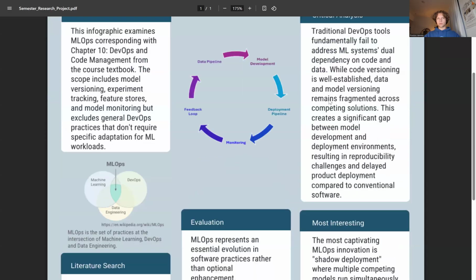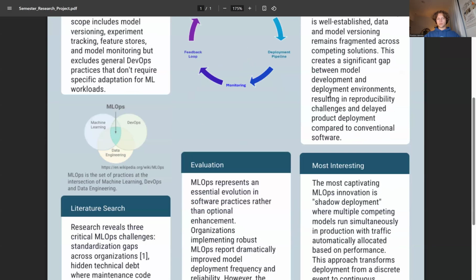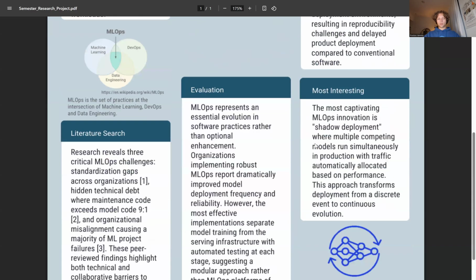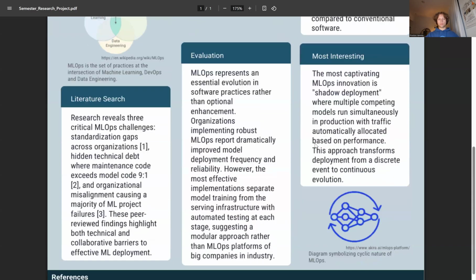Moving on to literature review, literature search. So for my research, I found there were three critical MLOps challenges. The first being standardization gap. A comprehensive survey found a large number of organizations lack standardized MLOps practices, and this fragmentation significantly increases maintenance cost and reduces model reliability.